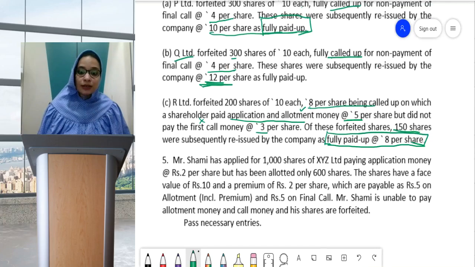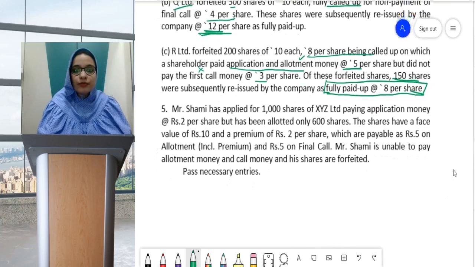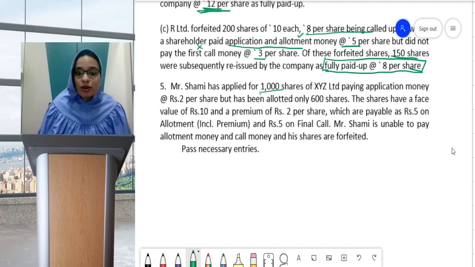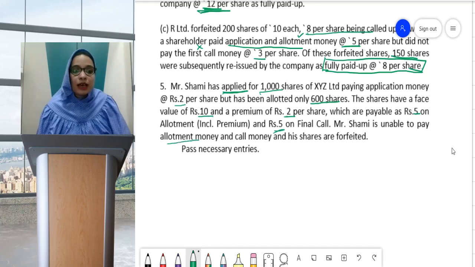Let us read the question and understand. The fifth one. Mr. Shami has applied for 1000 shares of XYZ Limited, paying application money of 2 per share, but has been allotted only 600 shares. The shares have a face value of 10, and there is a premium of 2 per share, which are payable as 5 on application, including premium, and final call. Mr. Shami is unable to pay allotment money and call money.